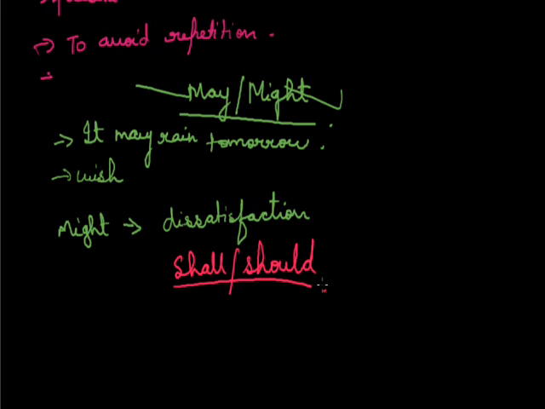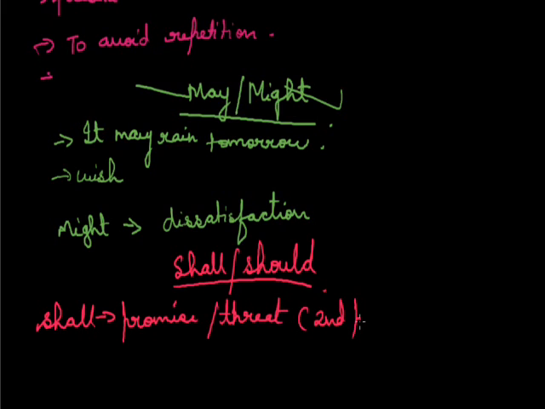Shall is used in the first person, and will is used in the second and third person to express pure future. For example, "Today I shall" is less common, and then "I or we will." Talking about shall, it is sometimes used in the second and third person to express a command, promise or threat.